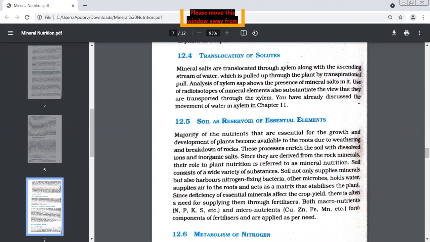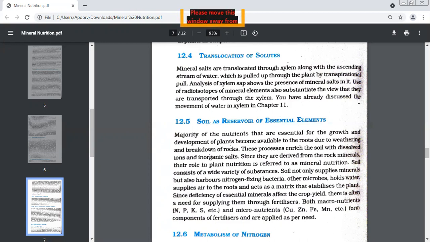Nitrogen fixing bacteria, which are very useful for the plant. Other kinds of microorganisms also. It holds water for the plant. It supplies air to the roots and it acts like a matrix that stabilizes the plant. What is a matrix? What is matrix? Matrix to stabilize the plant.